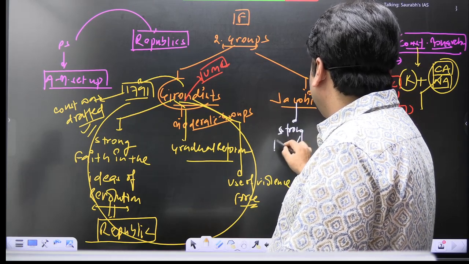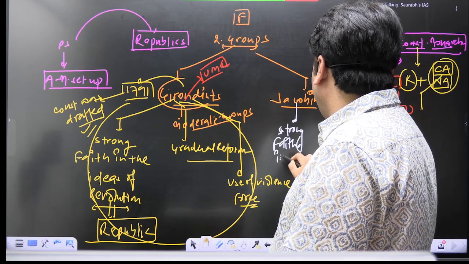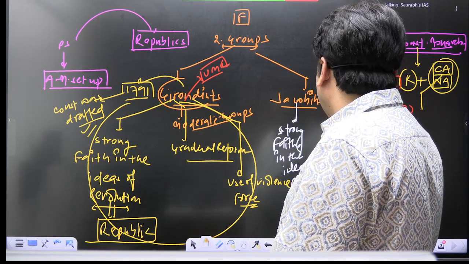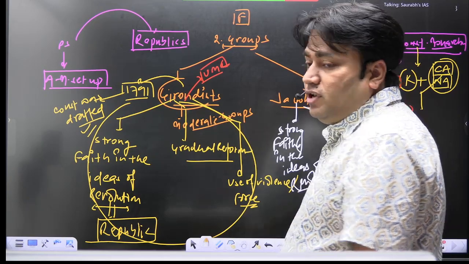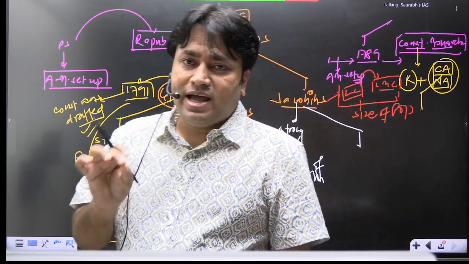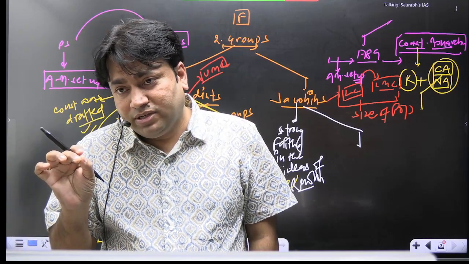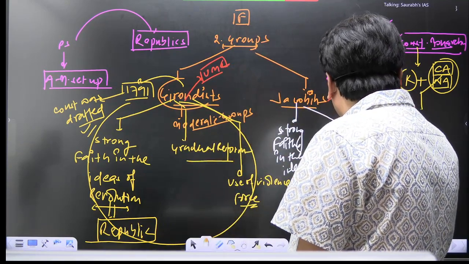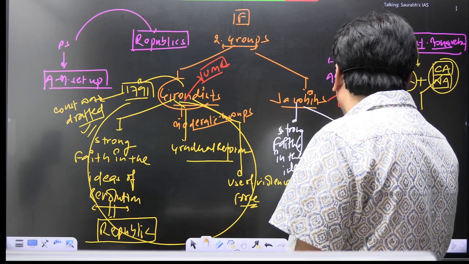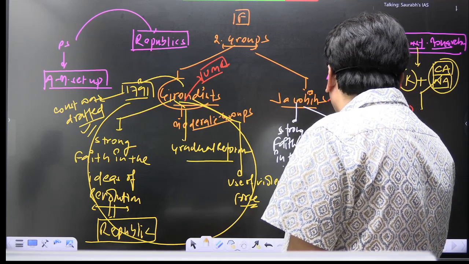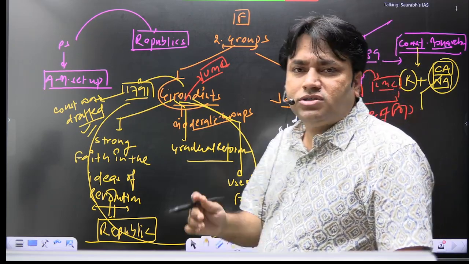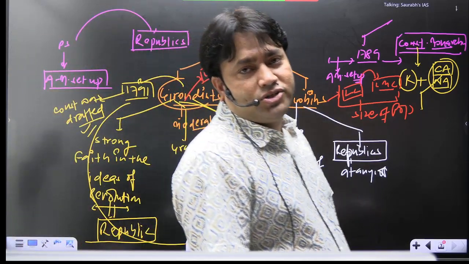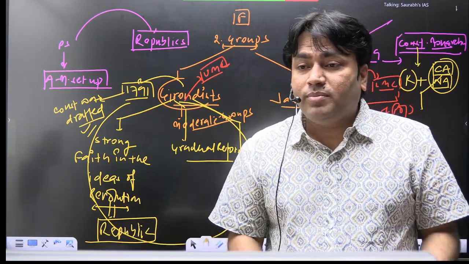Now they say that we have strong faith in the ideas of revolution. क्रांति के विचारों में हमारा गहरा विश्वास है. We will not compromise on anything less than the system of republics. इससे compromise नहीं होगा. It means we want republic at any cost, because the revolution was for the same purpose. We wanted a system of republic, so there will be no compromises. We want republic at any cost.